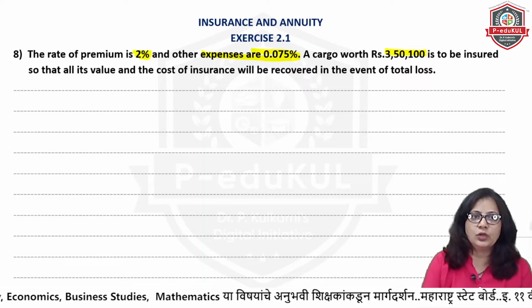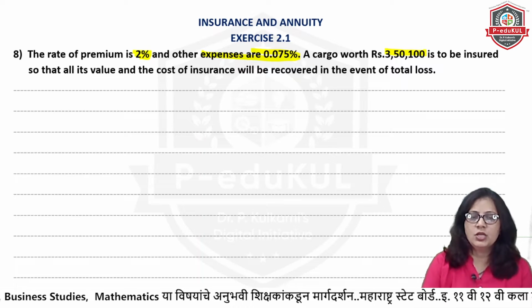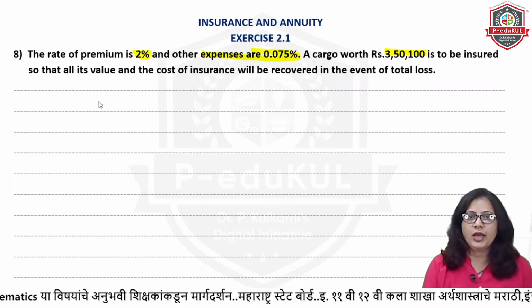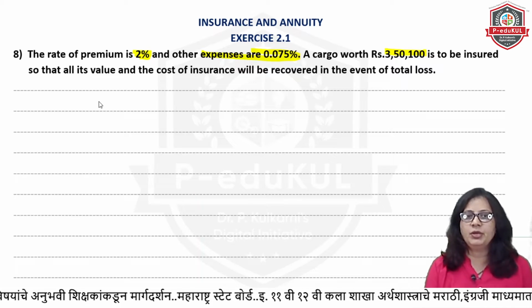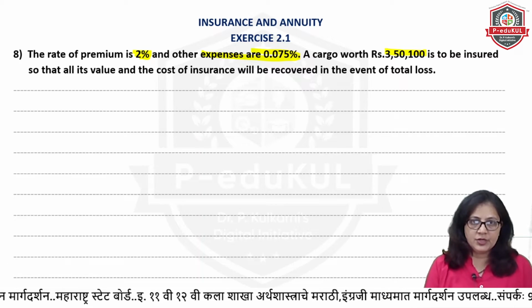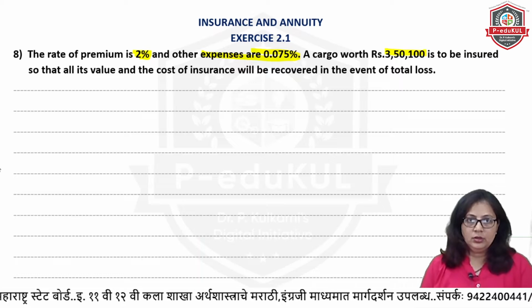See, insurance is only for safety purposes that we are taking it for, but then we are not getting the total reimbursement. According to our own premium, we will be getting the amount. So let's see, first the rate of premium is given 2%.